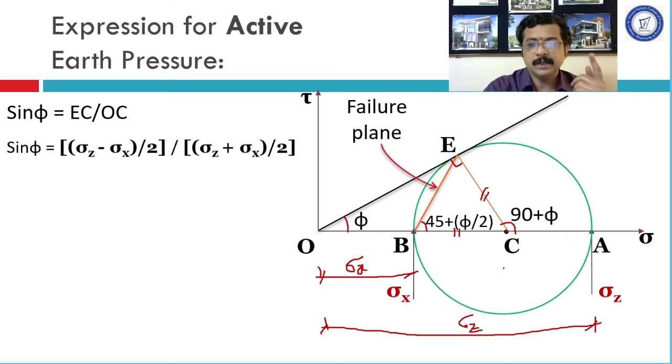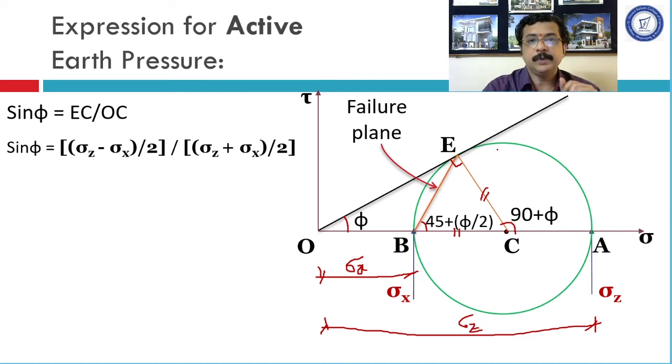Half of that would be the radius, which is BC. Now see, OA is sigma z, OB is sigma x. Hence sigma z minus sigma x would be AB. We want half of that, so it will be sigma z minus sigma x divided by 2. That value is equal to BC.